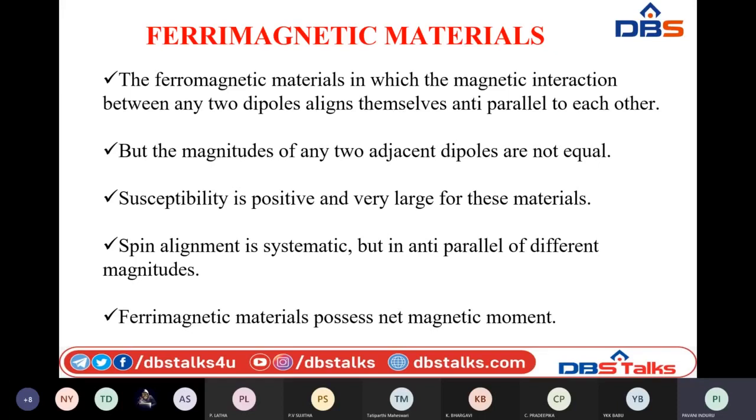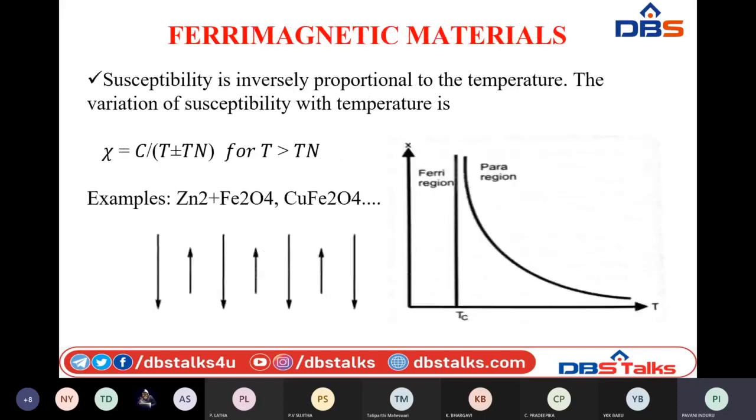Here also the alignment of dipoles is anti-parallel but not of equal values. If you see the arrangement, one dipole is arranged in parallel with the applied magnetic field, another one is arranged in anti-parallel with it, but these values are not similar.